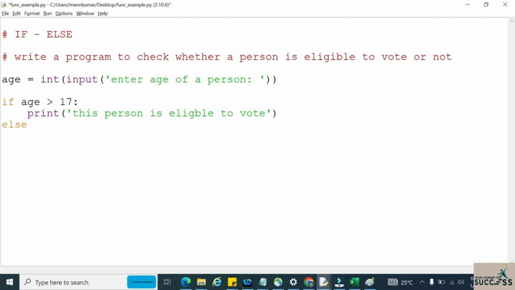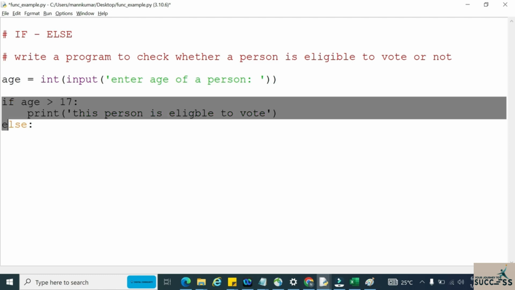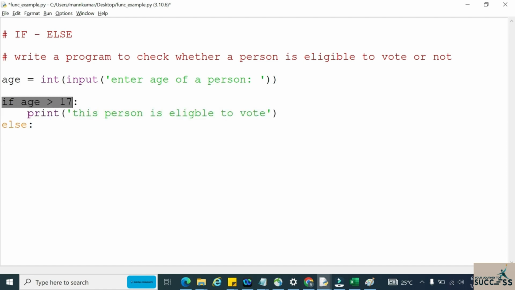Now I am writing another block for the same if condition, that is the else block. And one more thing I want to cover: if the if condition is not there, then we cannot write an else block directly. We cannot write else without an if condition. Now we wrote the else block.